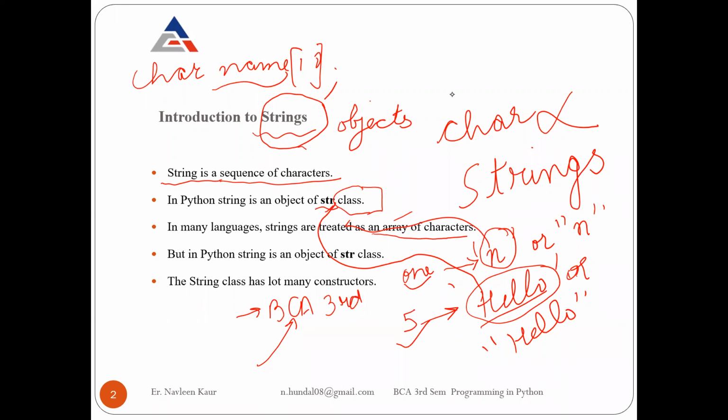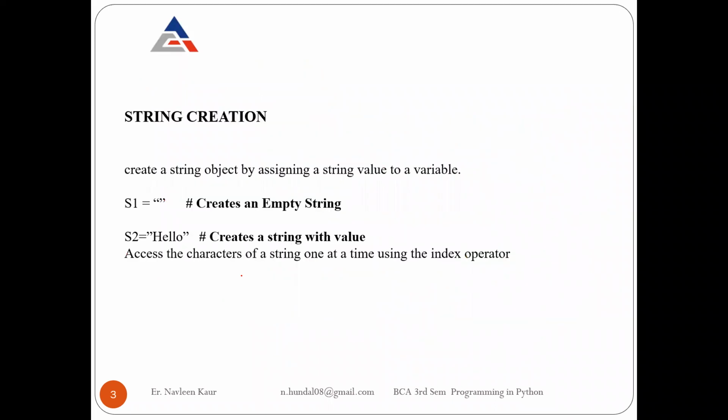It is capable of storing 10 characters, right? So in many languages you call strings by another name, array of characters. But in Python, a string is an object of which class? str class, right? And every class has lots of constructors. We are not going to discuss constructors, but the string class also has a lot of constructors.